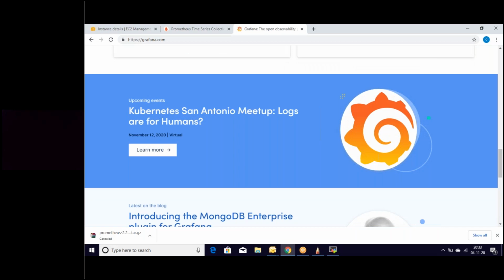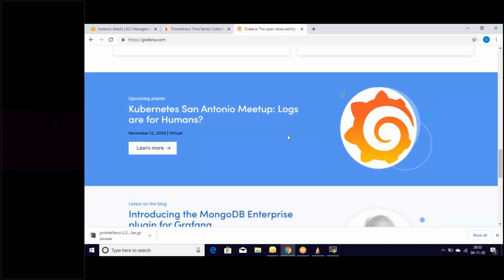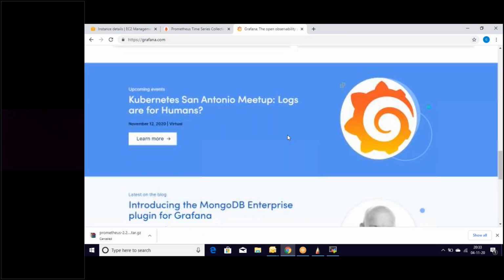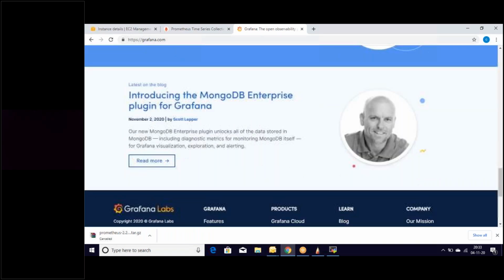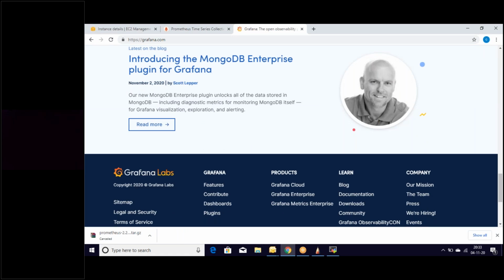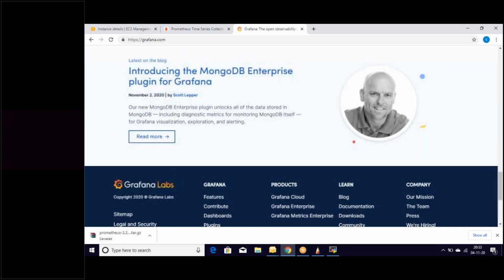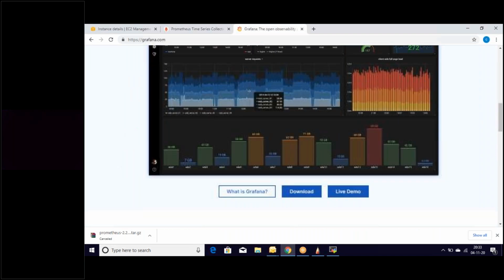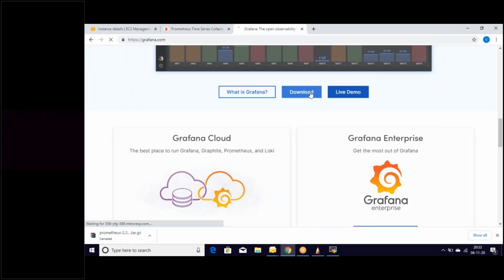So in Grafana, see here, you can see Kubernetes, logs, management. There will be an event in November. So MongoDB. Everything we are going to see here. But the thing is, here we need to install Grafana. So if we want to install Grafana, we need to look at the download option. Let's go there.